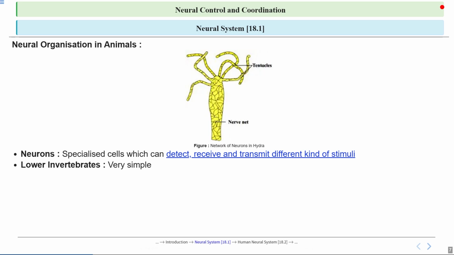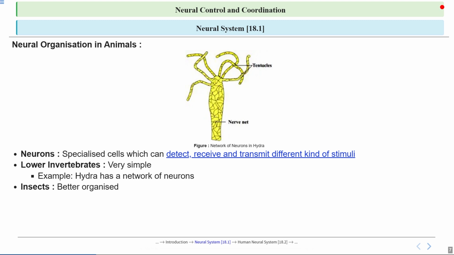So lower invertebrates like Hydra have a very small nervous system. Hydra has a network of neurons, which means it has a decentralized nervous system, as we have just discussed, where many neurons are connected in a web-like structure. This allows Hydra to respond to stimuli such as touch or light without a central brain, making its nervous system highly basic and efficient for its simple body structure.